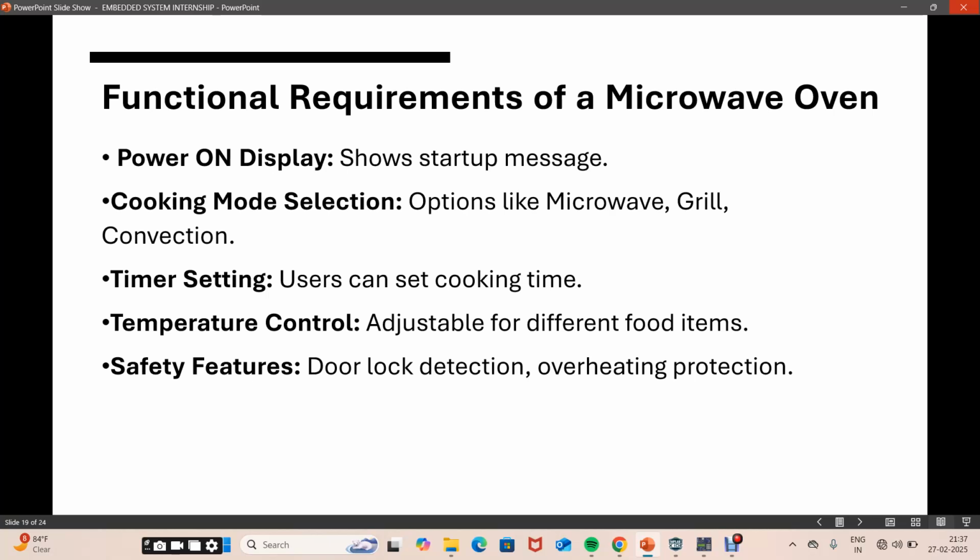Next is temperature control. Temperature can be adjustable for the different food items. Next, safety features: door lock detection and overheat protection will be there in this microwave oven.